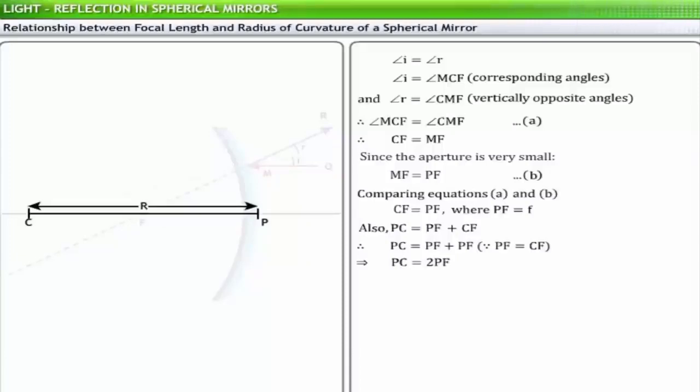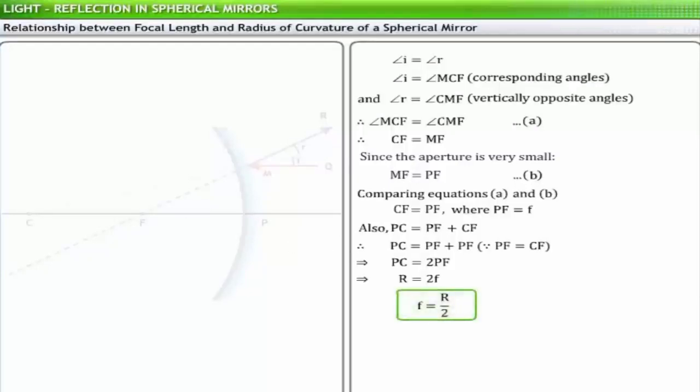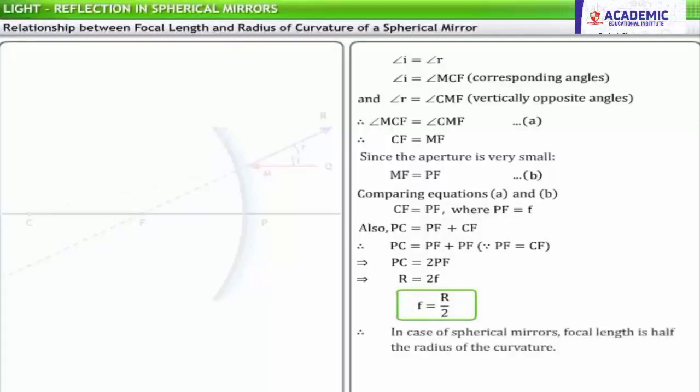Therefore, R, the radius of curvature of the spherical mirror, is equal to 2PF. But PF is nothing but the focal length of the mirror. Therefore, R is equal to 2F, or F is equal to R divided by 2. Hence, in the case of spherical mirrors, the focal length is half the radius of curvature.